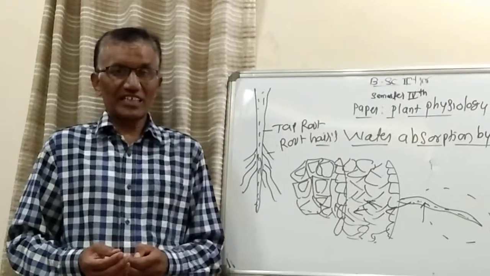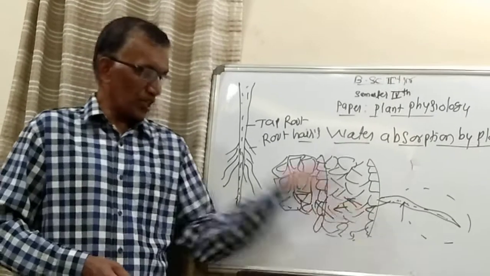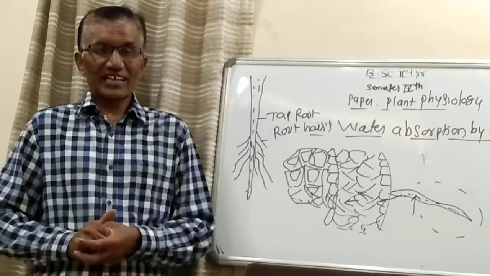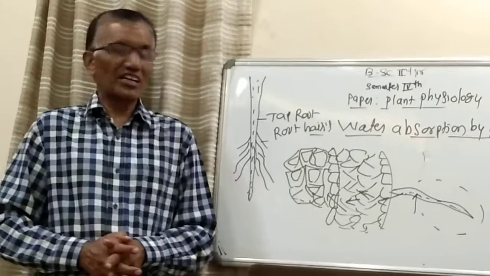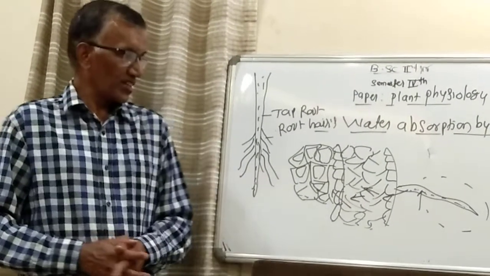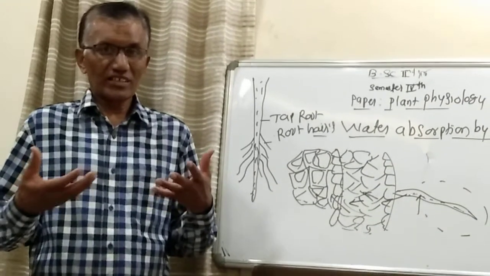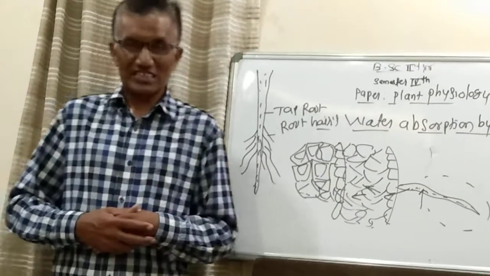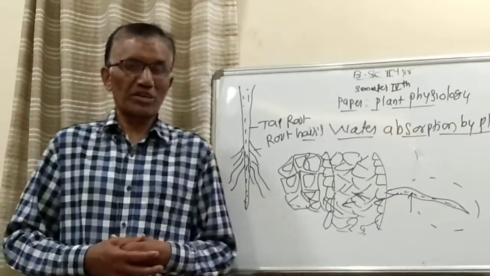Automatically, through capillary action, water is absorbed by plants. With the help of this tension, without involvement of these living cells and without using any metabolic energy, water is absorbed by plants.